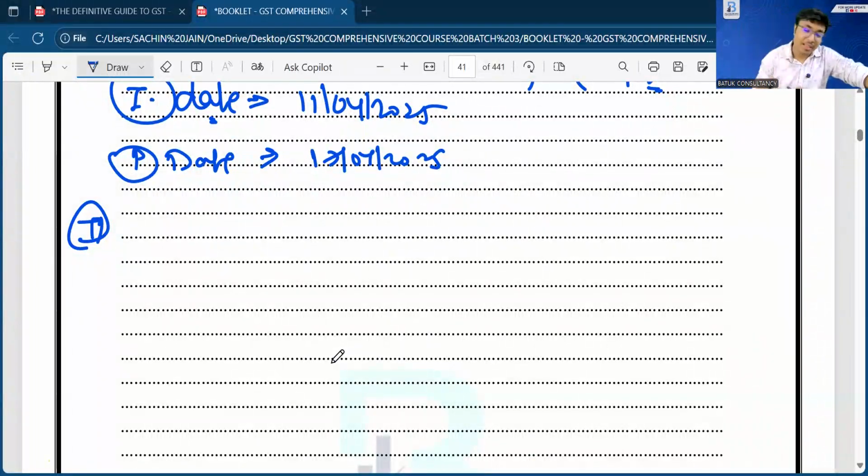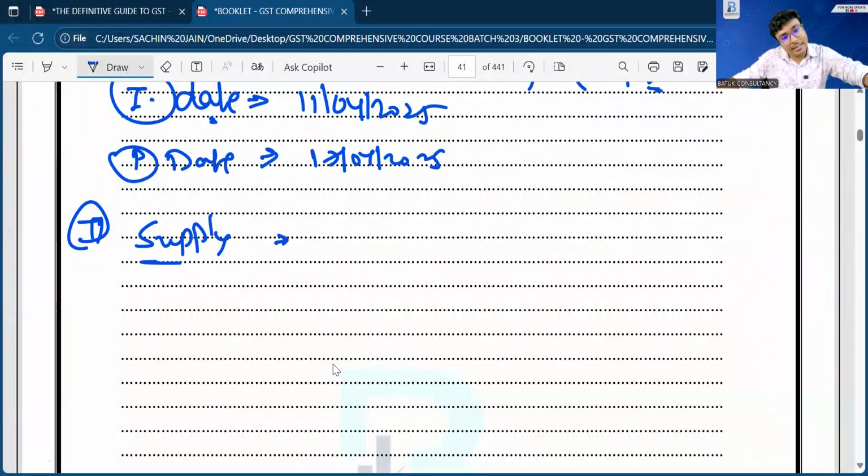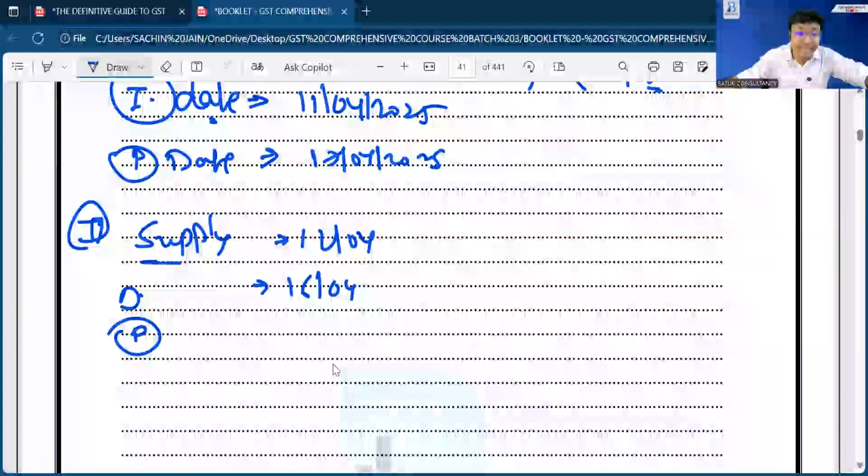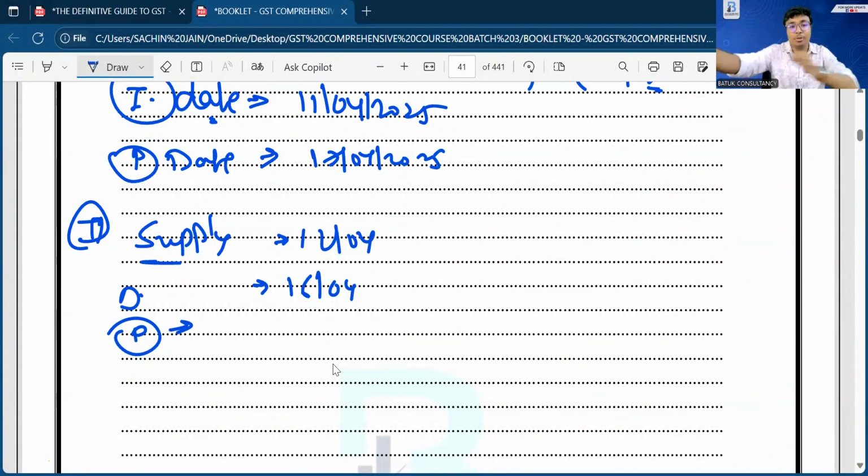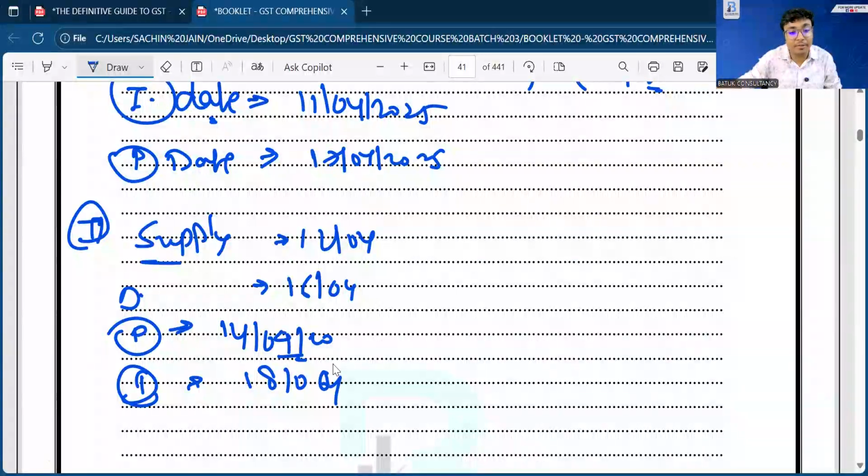Okay, so second scenario, sir: supply date is 12th of April, change date is 16th of April, and payment has already been received in advance. So in that case, suppose you received the payment on 14th of April 2025, and the invoice was issued on 18th of April.